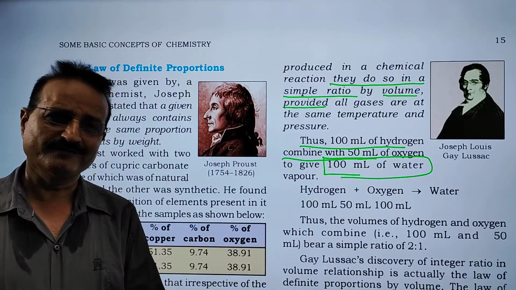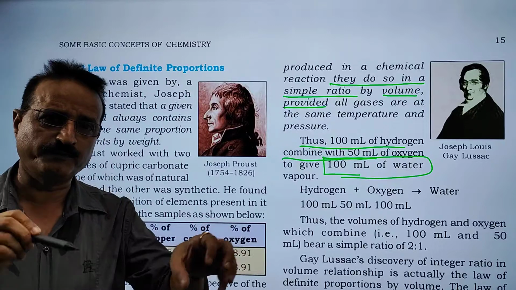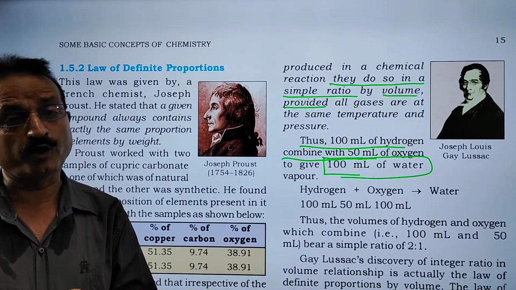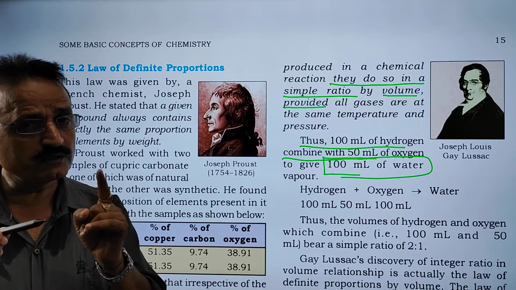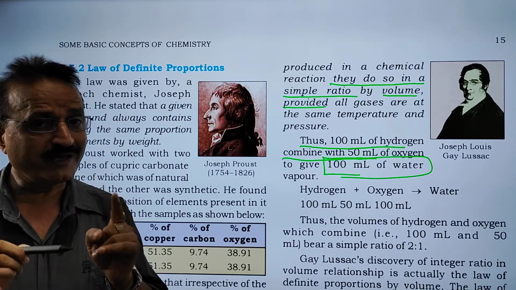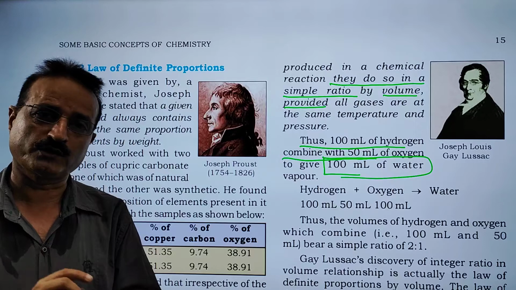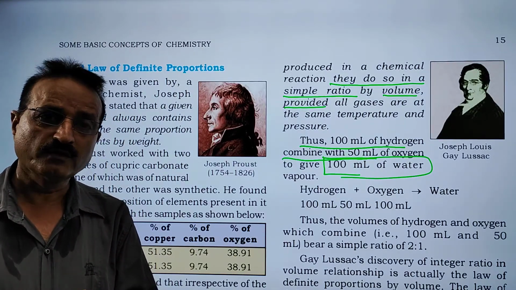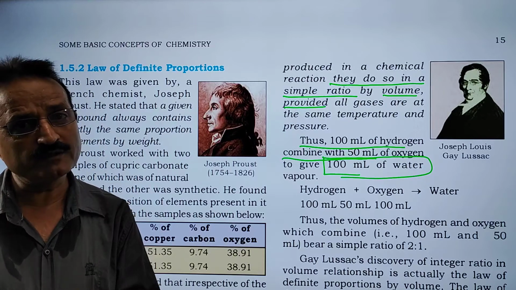Generally you add 100 ml plus 50 ml, so there must be 150 ml of product. Here you are getting 100 ml of water. So it is confusing for you. How can this happen?